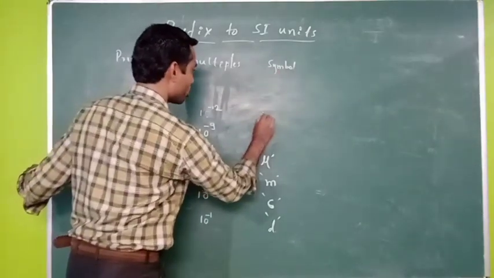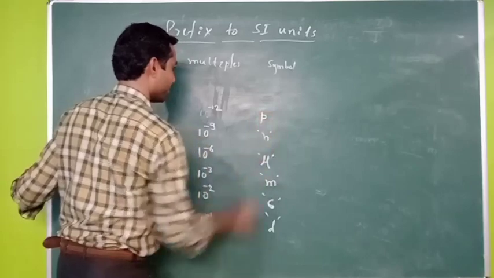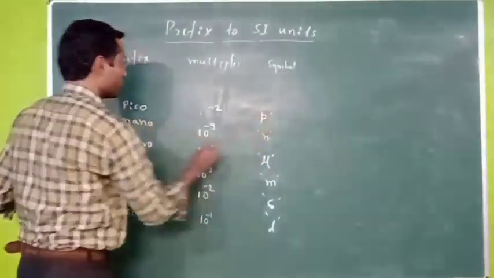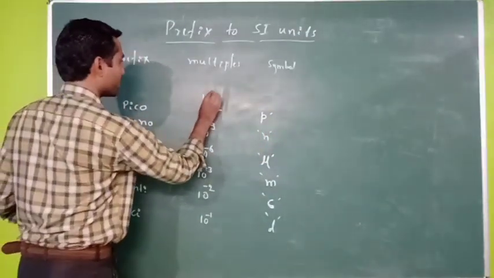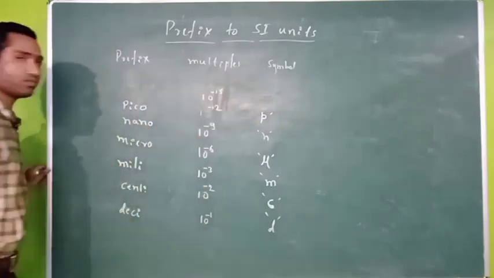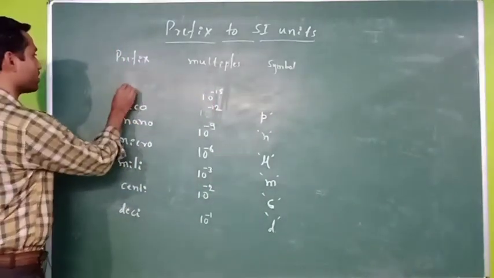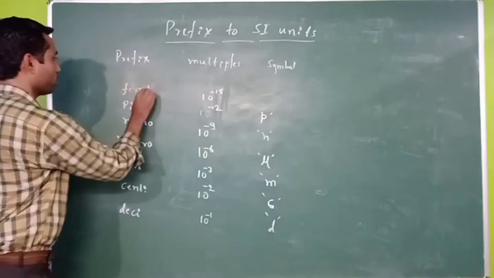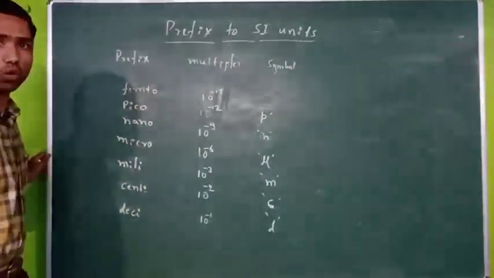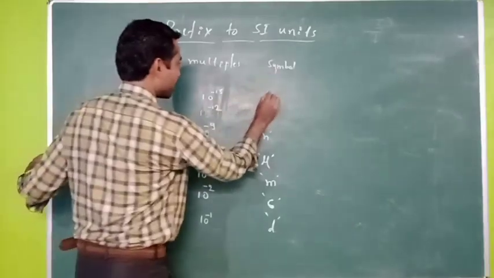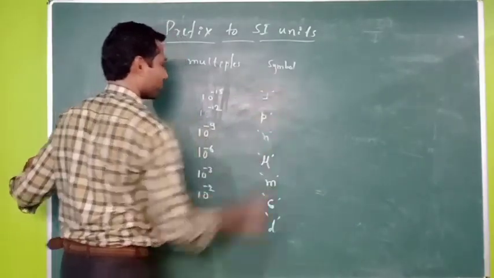The symbol is small p. If the value is 10 raised to minus 15, then we have to use the prefix femto. The symbol for that is small f.